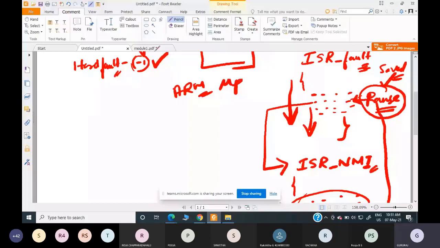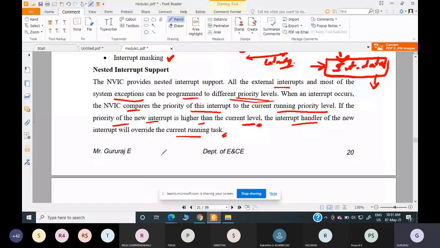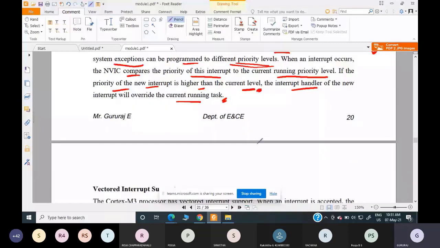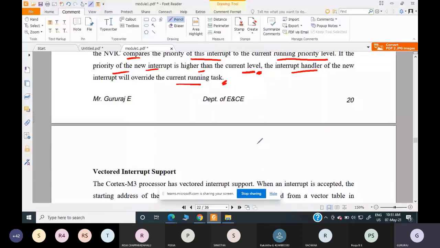Okay, so if the priority of the newly arrived interrupt is higher than the currently servicing task, obviously the currently serviced task will be paused, and the higher priority interrupt that has come will be attended first. For this I'll give an example. Suppose I am handling the class. The class is going on.